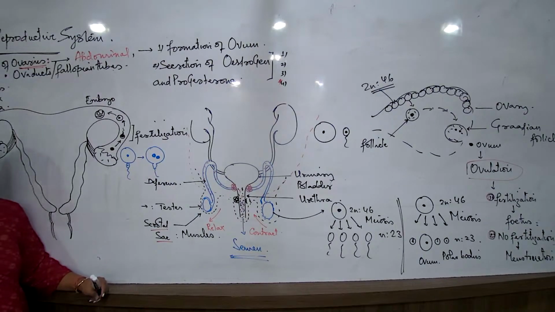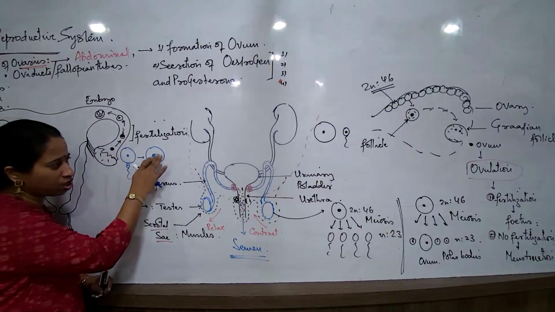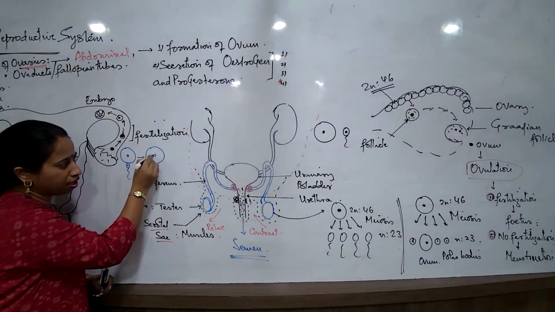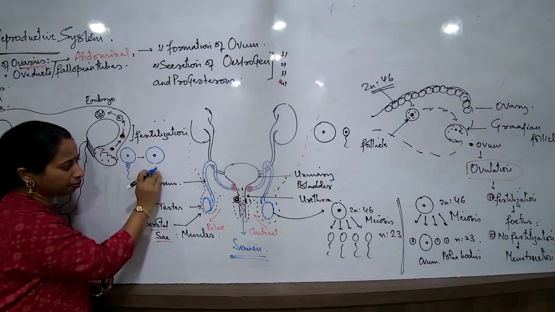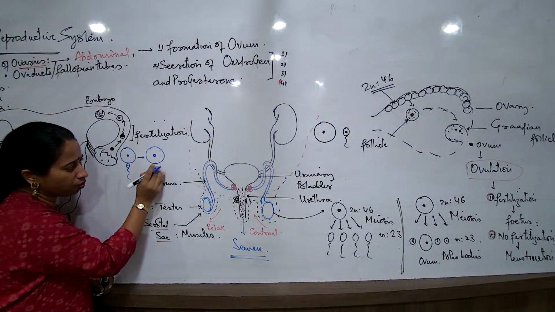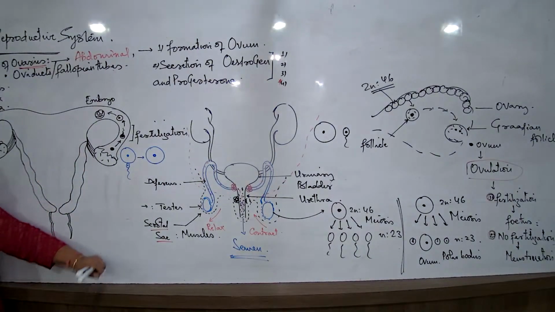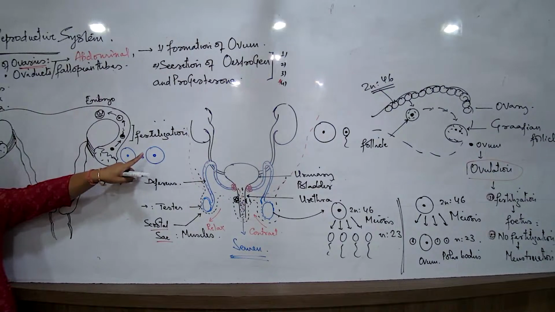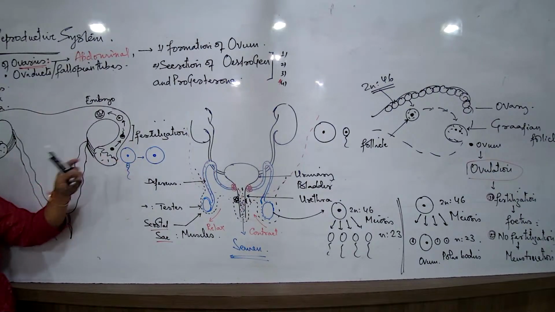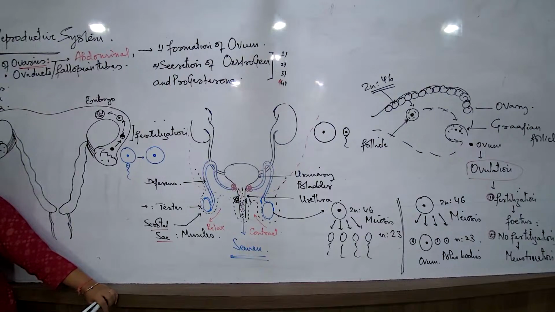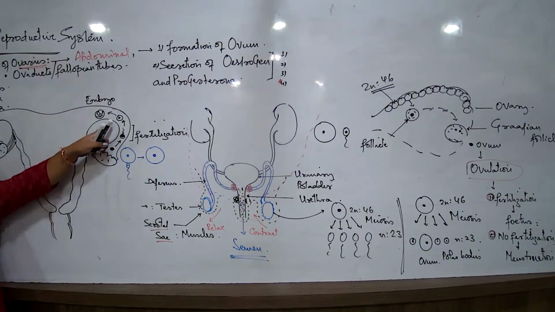Now, when we are talking about the process of fertilization, what is fertilization? Fusion of the nuclear content. So now what is happening? This will result in the formation of a zygote. In the entire process of zygote, if I ask you, what is the contribution of the female gamete, the entire cell with the large amount of cytoplasm? And now that I talk about the zygote, what is the zygote containing?